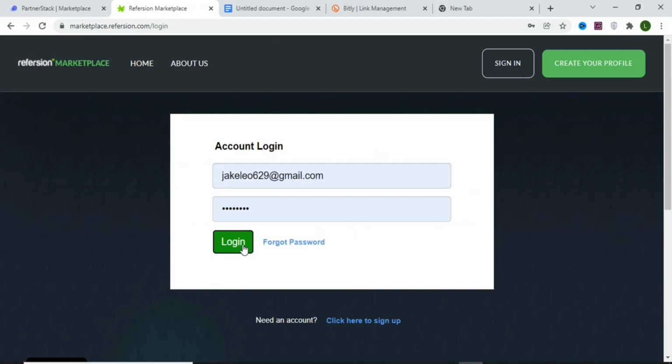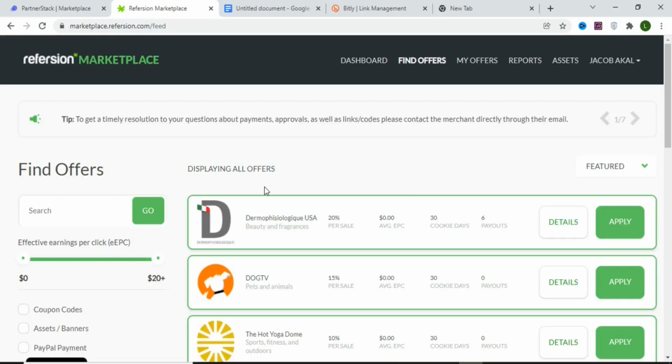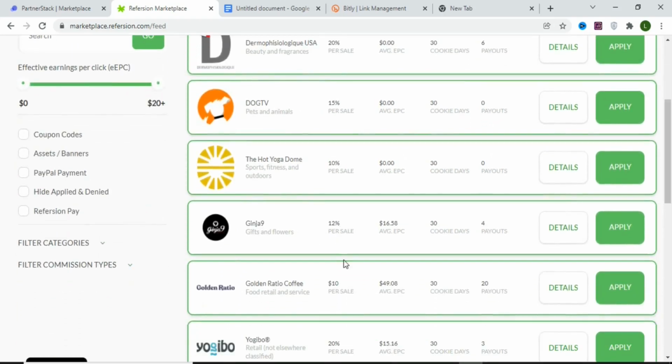As you can see here, once you log in, you are going to see a page like this, and these are the different brands that you can promote to earn a commission. When you promote this product and you get a sale, you are going to earn 20% per sale. You can see another one here, 15% per sale. You can see 10% per sale. As I scroll, you can see a whole lot of them.